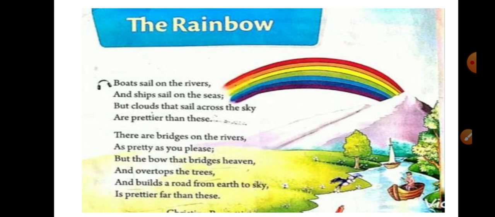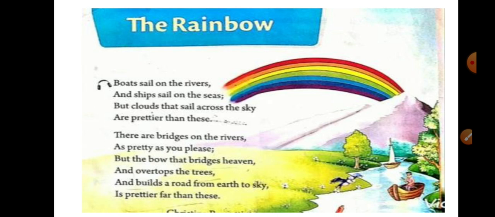There are bridges on the rivers, as pretty as you please, but the bow that bridges heaven and overtops the trees and builds a road from earth to sky is prettier far than these. So, this is what the poem is all about.